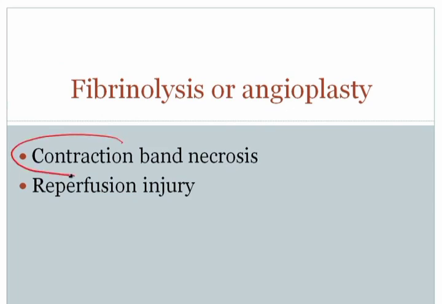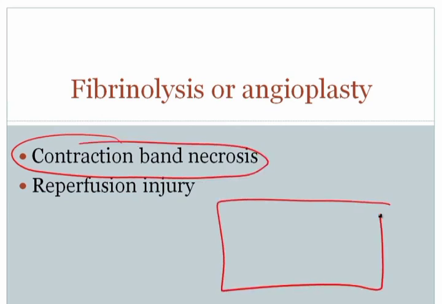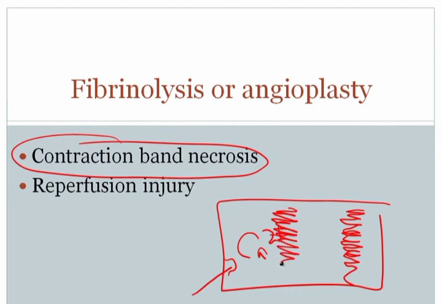The first is called contraction band necrosis. The idea here is that if this is the dead myocyte and you return blood, you're going to return calcium. So calcium will enter into the cell, and when calcium enters into the cell, it's going to cause contraction of the muscle fibers within the cell, and that contraction is then going to result in these dense pink lines within the cells called contraction bands.